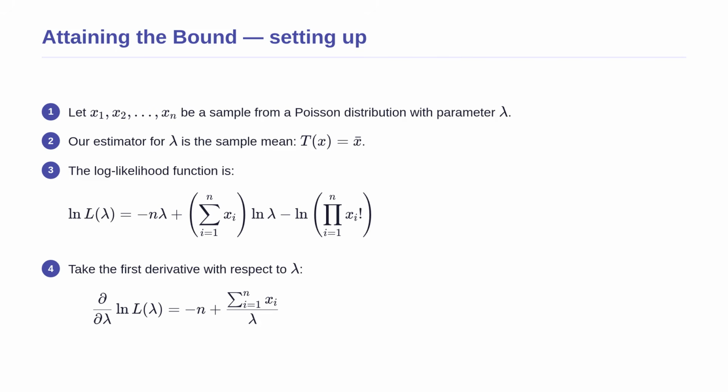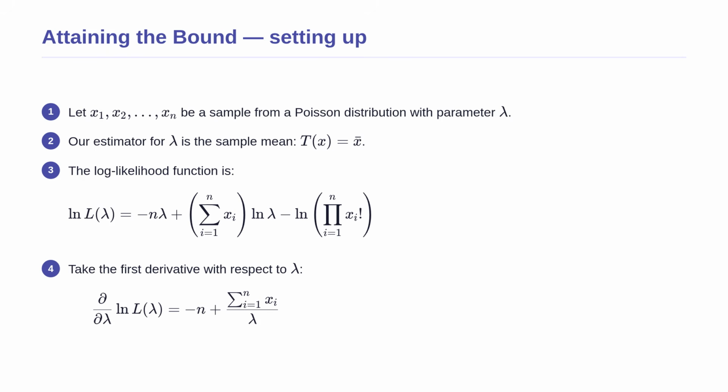Before we move on, let us see this with a concrete example. We are given a random sample of size n from a Poisson distribution, which models the number of events occurring in a fixed interval. Our goal is to estimate the true average rate, denoted by lambda. We will use the sample mean as our guessing formula.